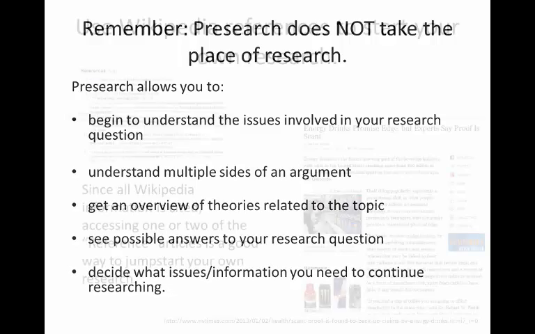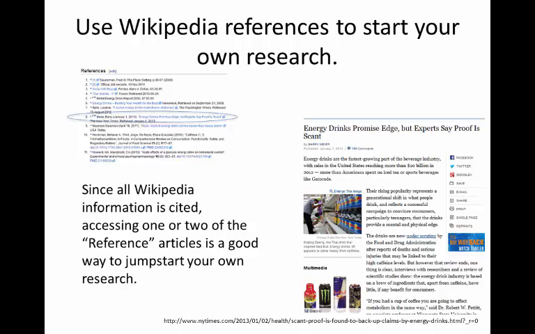Now, one of the not-so-hidden uses of Wikipedia is to use its references to start your own research. Now, if you keep in mind that Wikipedia is a type of encyclopedia, so everything within it has already been published. It's not supposed to contain anything original, so everything in the article has been gotten from somewhere else. So if you go down to the references list at the bottom of a Wikipedia source, you can always pull up one of the articles, maybe two of them, to start your own research.